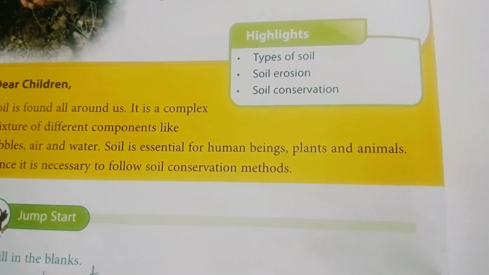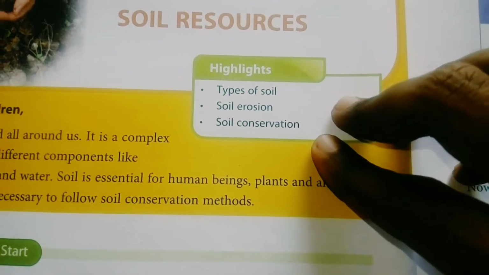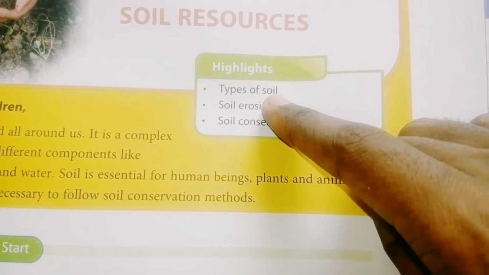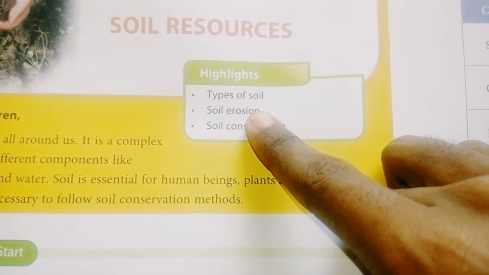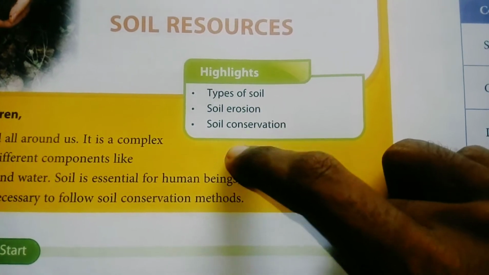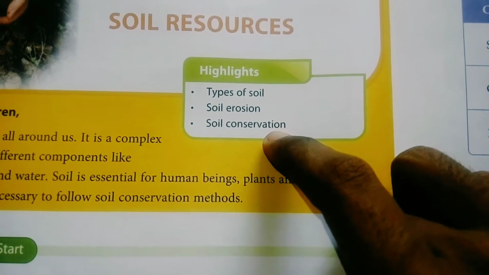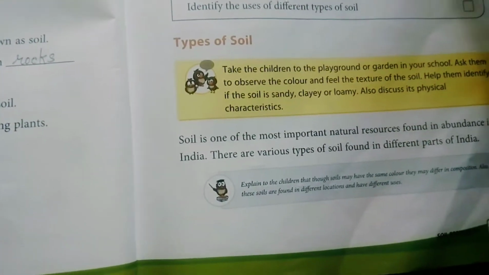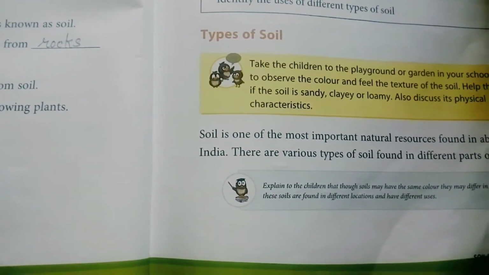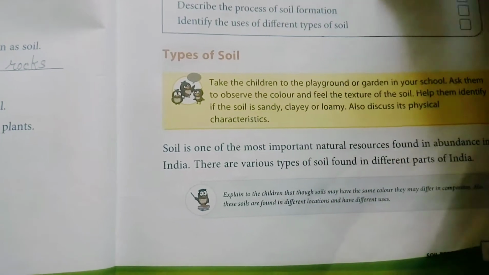So these were the highlights of the chapter, the 3 points. First, we have seen the types of soil. Then we have seen what soil erosion is and how soil erosion occurs. And third, we have seen soil conservation. Let's look at it in short. So what are the types of soil?